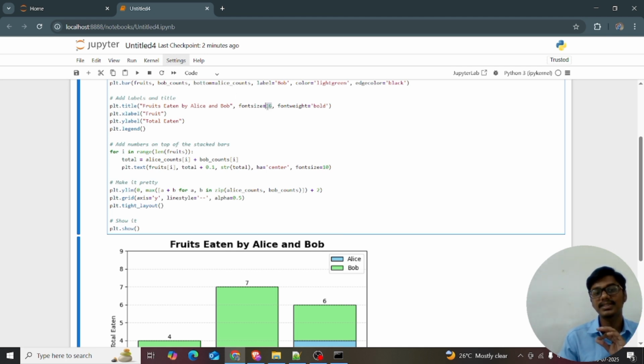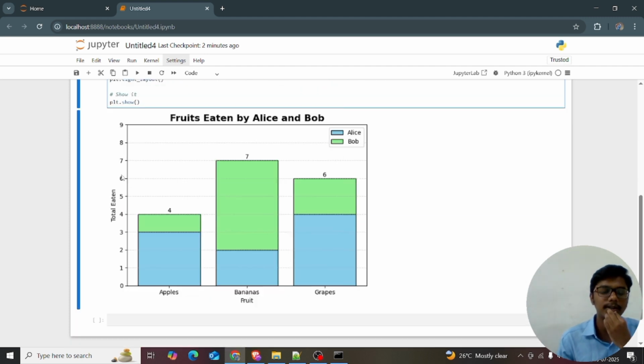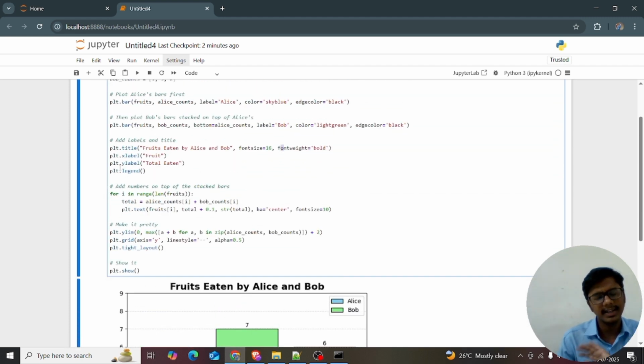I'm giving the font size equal to 16 and the font weight equal to bold. So what happened? I just changed it. And plt.available means this is available and total eaten. Everything is similar to the vertical bar chart.